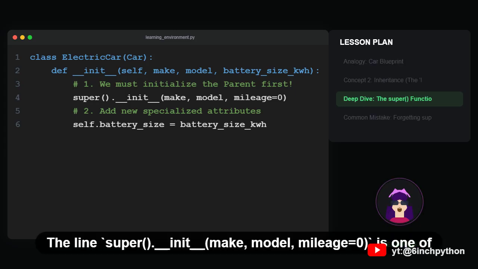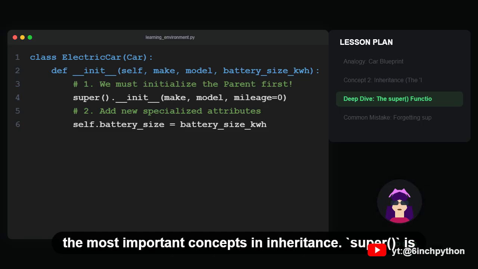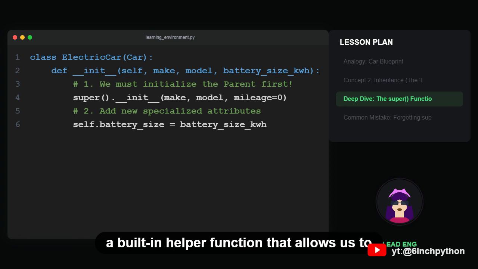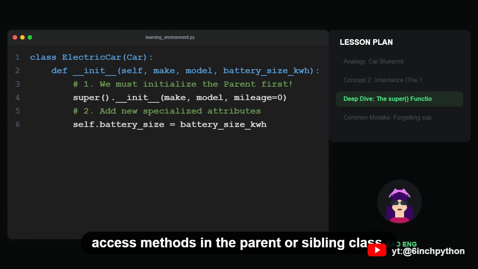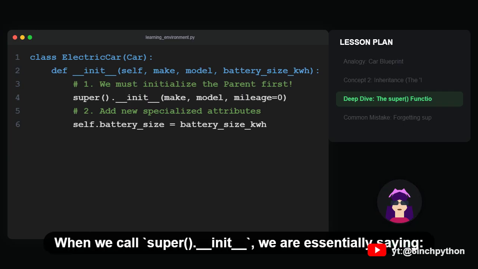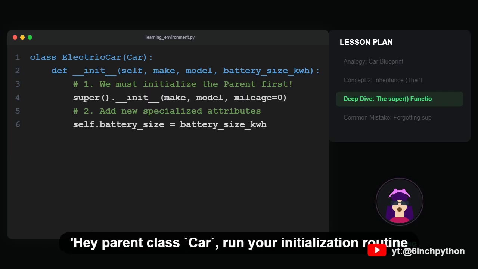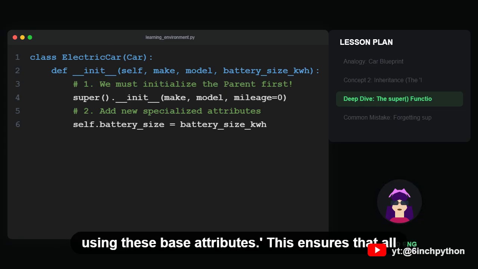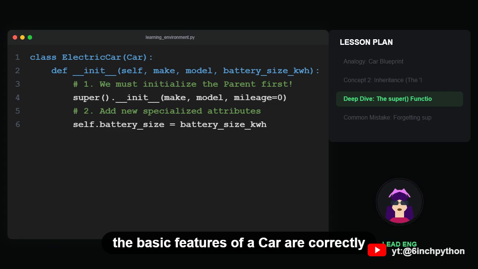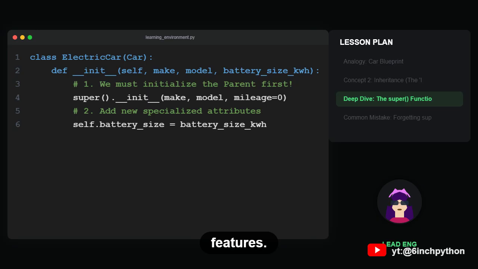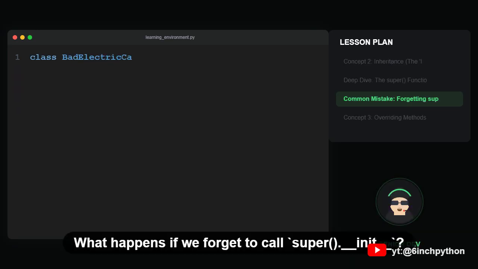The line super().__init__(make, model, mileage=0) is one of the most important concepts in inheritance. Super is a built-in helper function that allows us to access methods in the parent or sibling class. When we call super().__init__, we are essentially saying, hey parent class Car, run your initialization routine using these base attributes. This ensures that all the basic features of a car are correctly set up before we add the specific electric features.